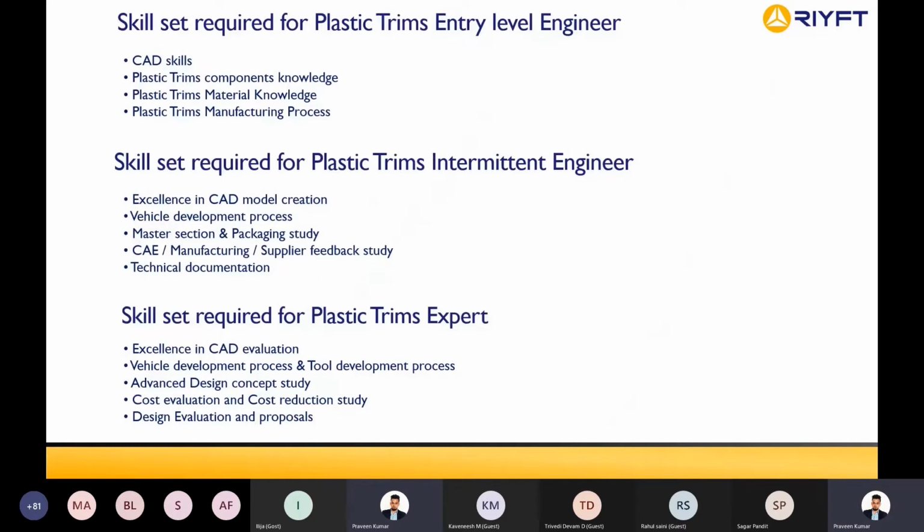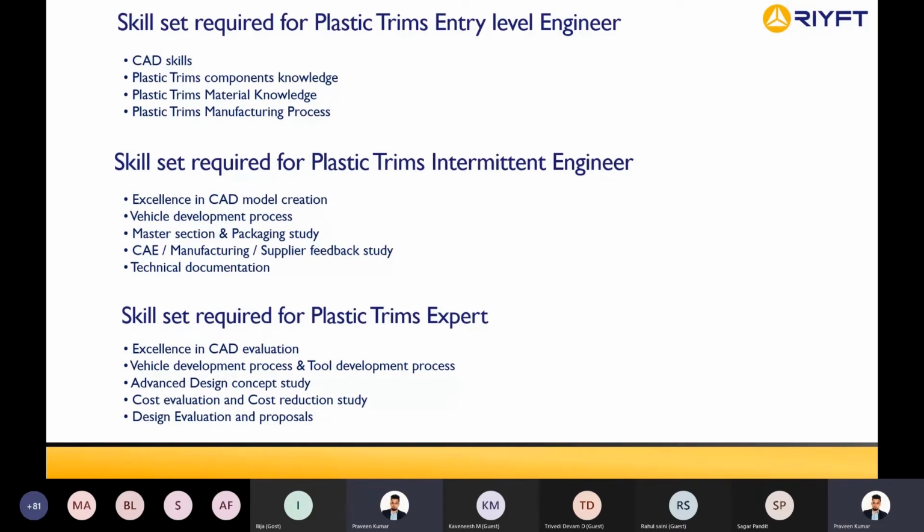And what is the skill set required to become a plastic trims engineer? For a fresher, you should have very good knowledge of your CAD skills, either in CATIA or NX. Then plastic trims component knowledge, material knowledge, and manufacturing and process knowledge for an entry level engineer. After 1 to 2 to 3 years, we expect you to have excellent CAD model knowledge and excellent vehicle development process knowledge.